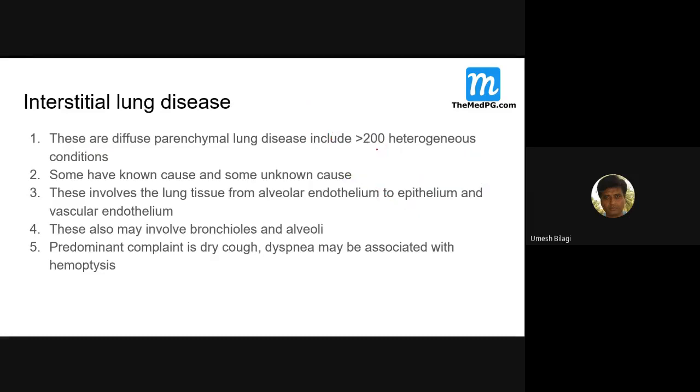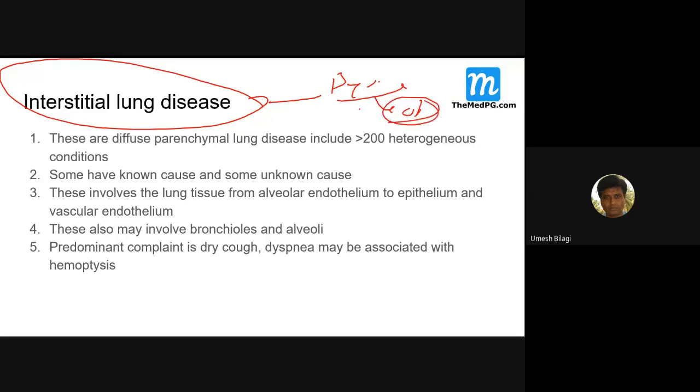Just remember these terms. Interstitial lung disease is a big group. In that, many things are there. It could be inflammatory, it could be granulomatous, it could be known cause, it could be unknown cause. Again, you can have hypersensitivity pneumonitis with exposure to organic dust, inorganic dust, asbestosis, silicosis, coal worker's lung disease, then byssinosis, bagassosis, everything falls in and around this. Of course, byssinosis may go out of this. It is more of an obstructive lung disease, but the rest of them will fall here. Predominantly, it is obstructive lung disease. Anyway, I'll come to that.